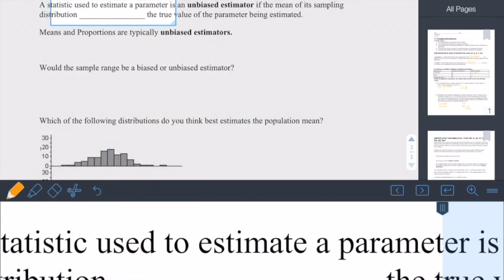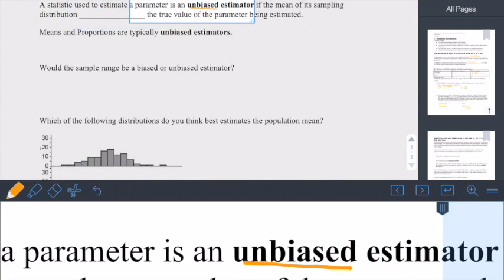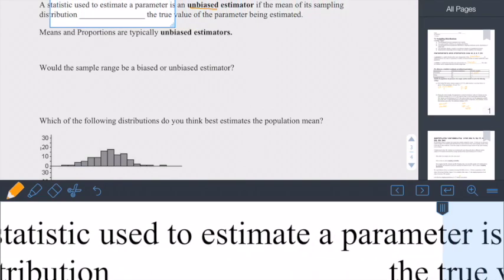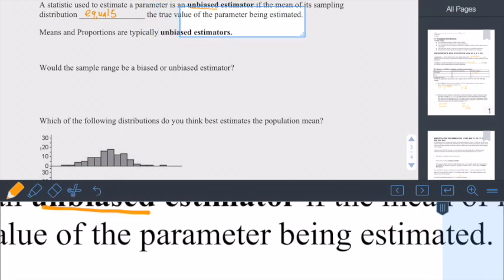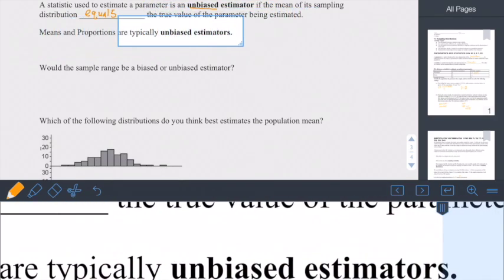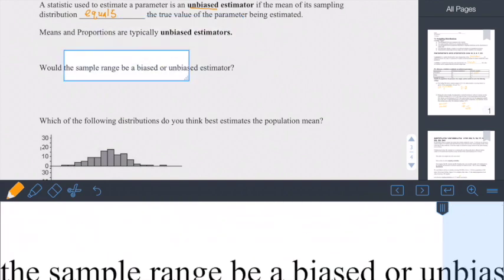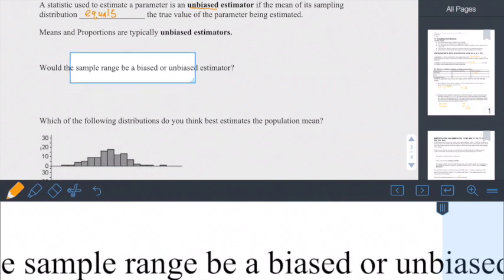A statistic used to estimate a parameter is an unbiased estimator if the mean of its sampling distribution equals the true value of the parameter being estimated. Means and proportions are typically unbiased estimators. So would the sample range be a biased or unbiased estimator?